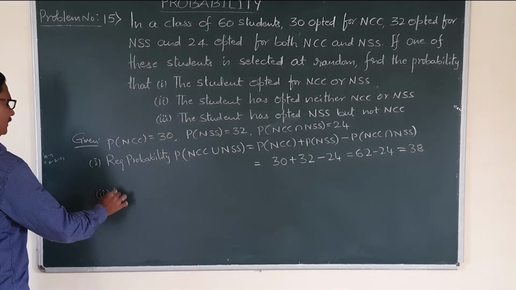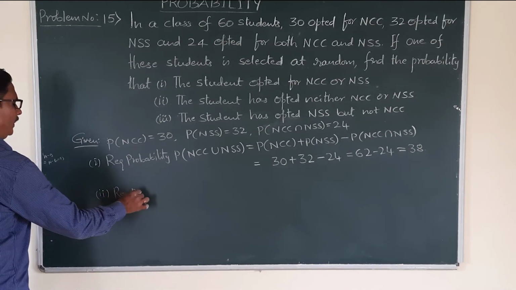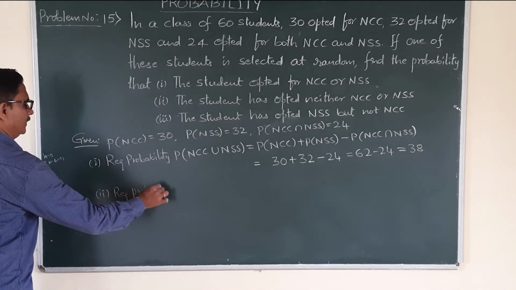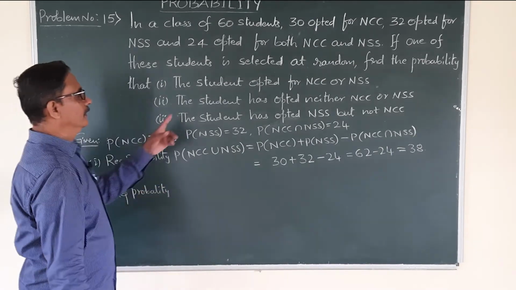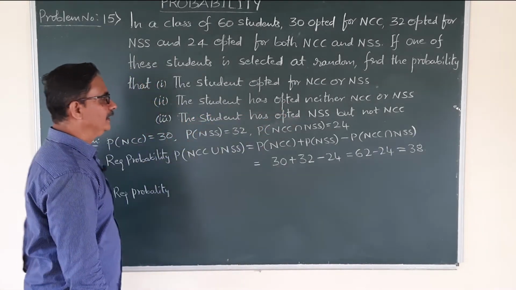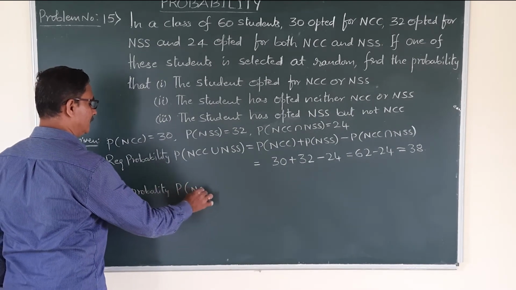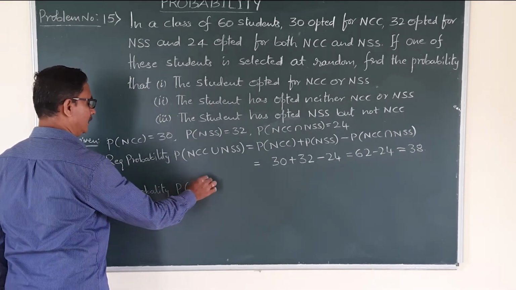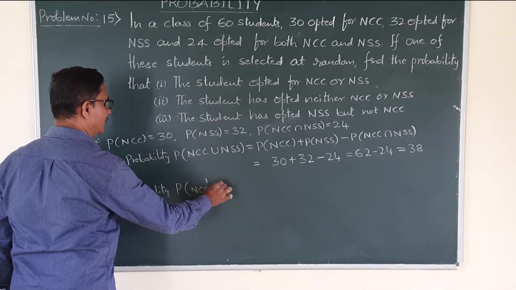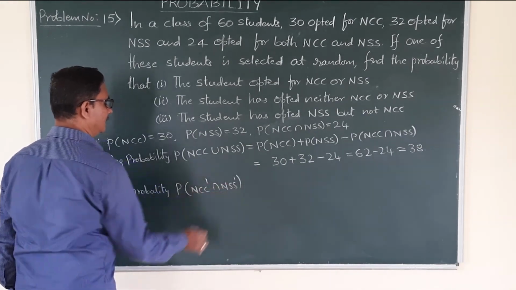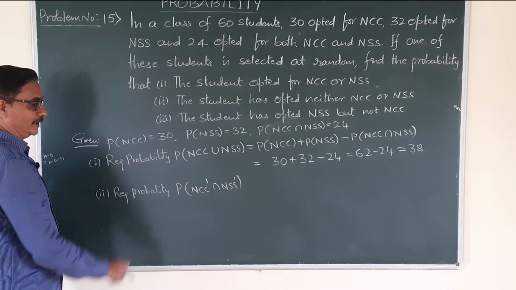Whereas second one, find the probability that the student has opted neither NCC nor NSS, that is NCC dash intersection NSS dash. That is the notation.